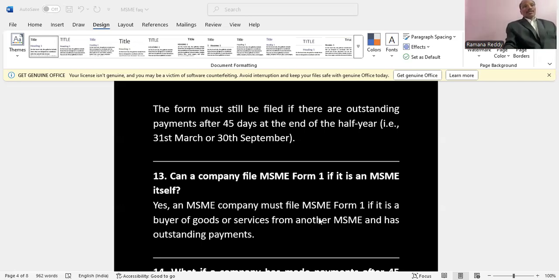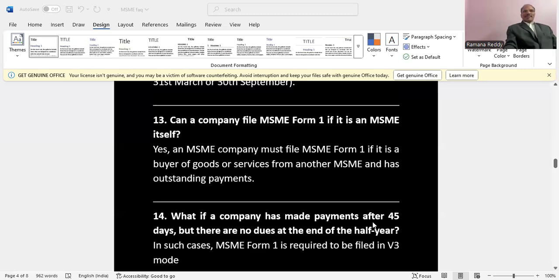Even if the company itself is MSME registered, Form MSME-1 still needs to be filed, because the requirement of MSME is in view of the vendor.